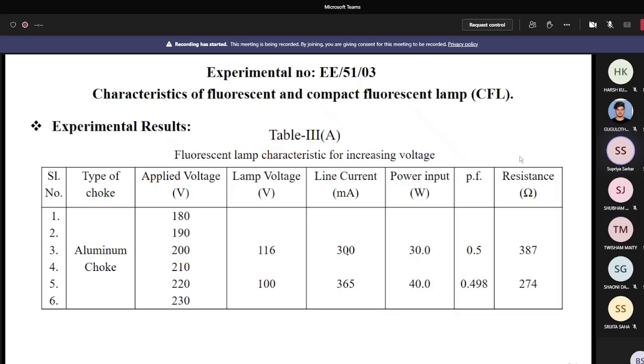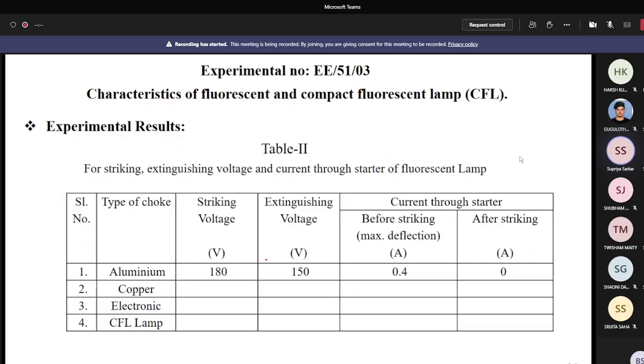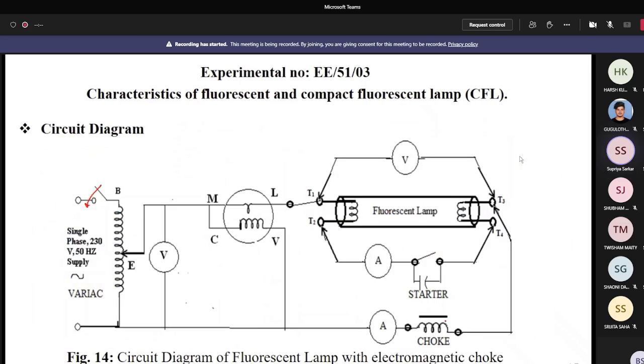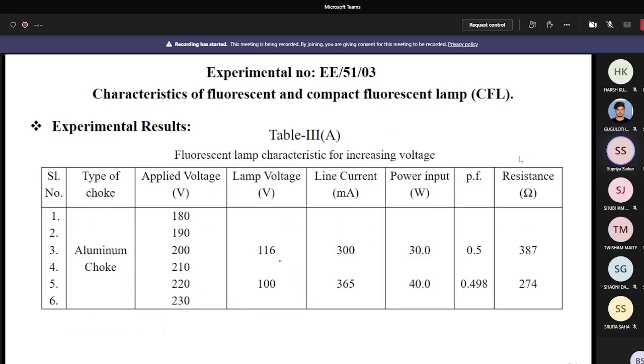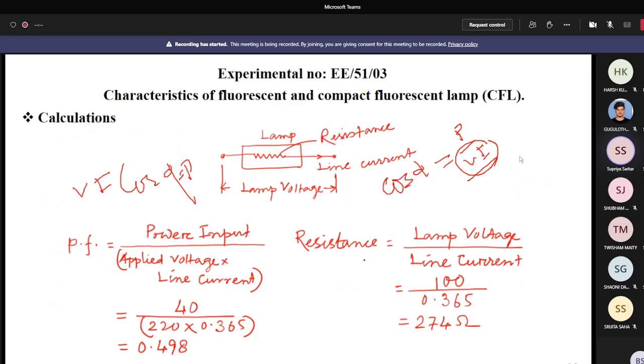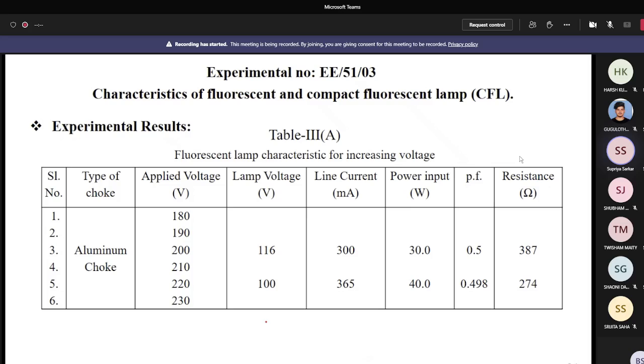You know the line current and you know the lamp voltage. Just see the figure. The line current is the current flowing through the fluorescent lamp. So you can get the line current as well as the lamp voltage from the table. Lamp voltage by line current is the resistance of the fluorescent lamp. So now lamp voltage by line current is 274 ohm. Now at 220 volt it is 274, and the power factor is 0.5. Here it is 0.498, but here the resistance is 387, and here it is 274.